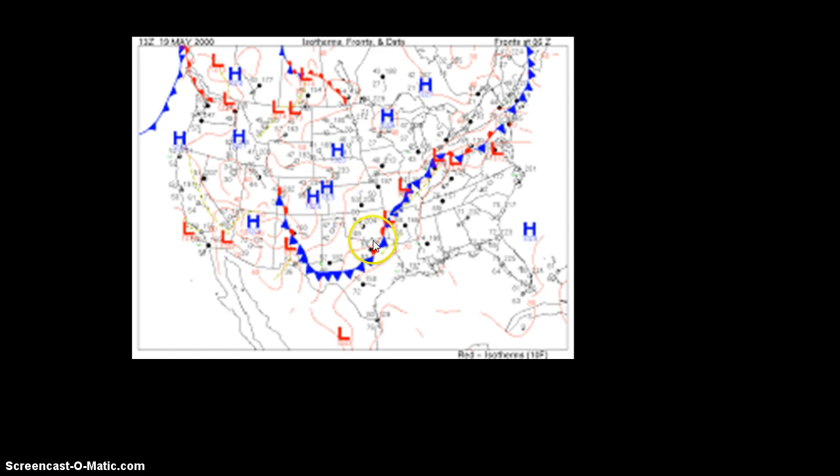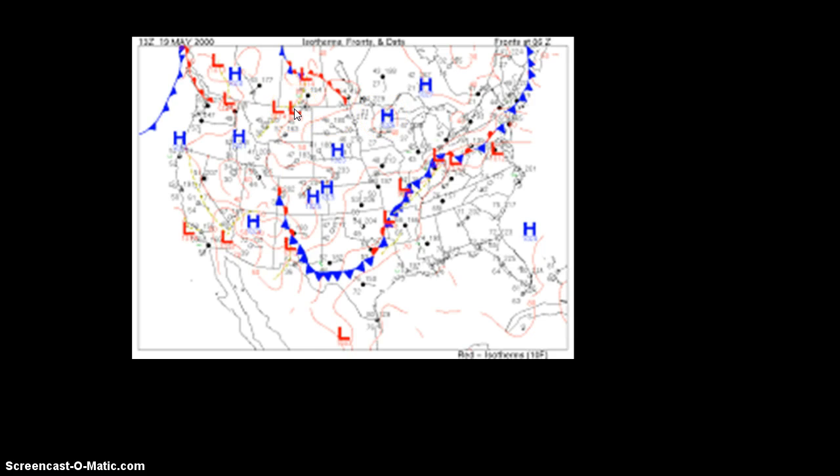And so here you start to see that there are some reds and blues, which tells us that it's a stationary front, which means that, again, you have two types of air masses that are equal to each other, and so it's going to be stuck or stalled in this area for a longer period of time. And you see that there are these H's and these L's.